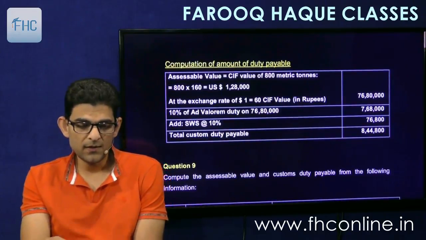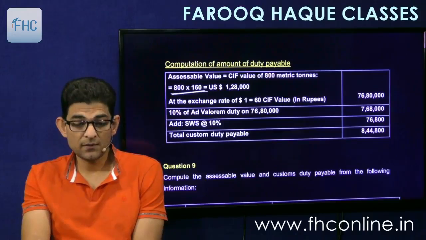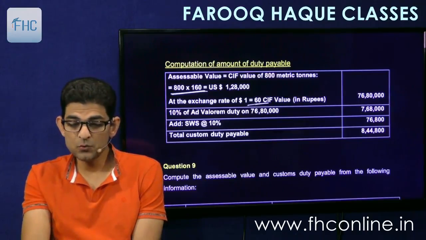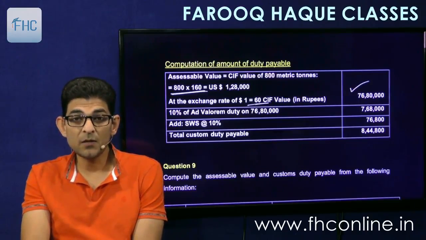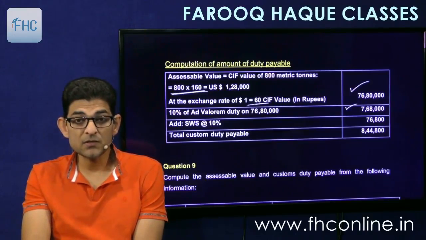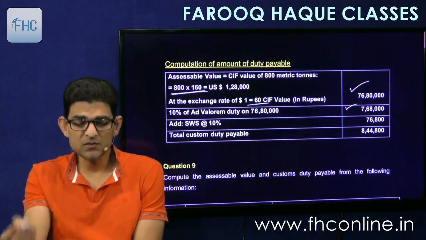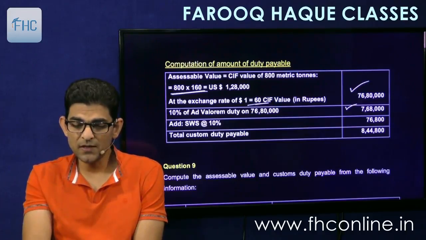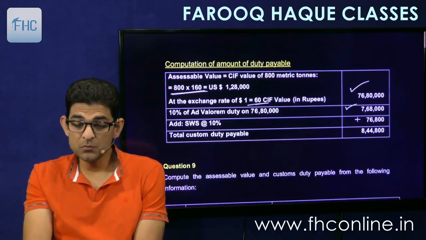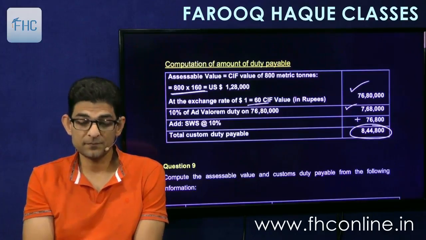Okay. So let's say 800 into 160 and then multiplied by 60. So you get 76,80,000. 10% ad valorem duty will come to 7,68,000, and SWS cess at the rate of 10% surcharge, 10%, 76,800. So total custom duty payable will be 8,44,800.